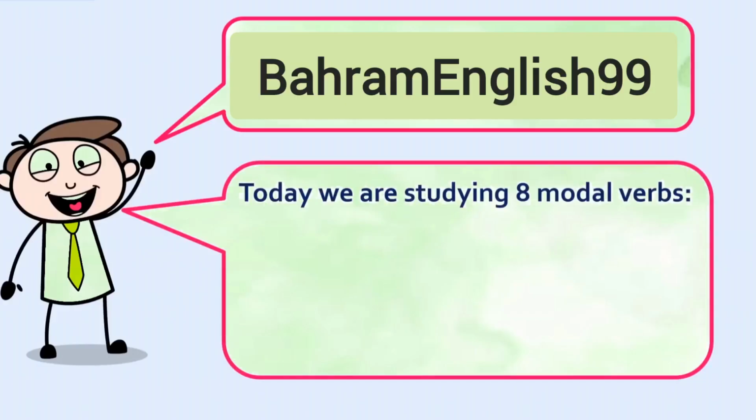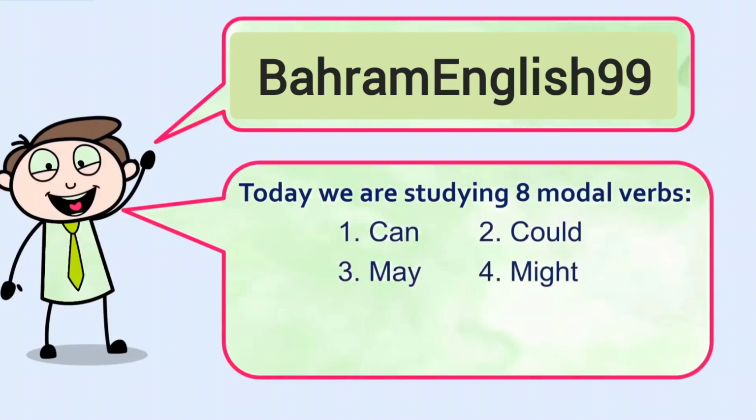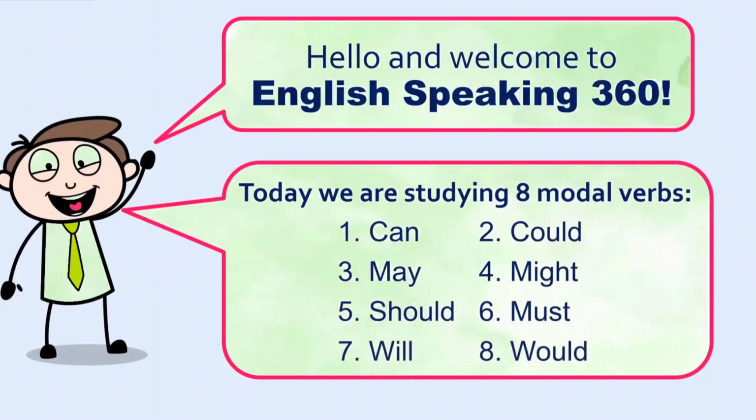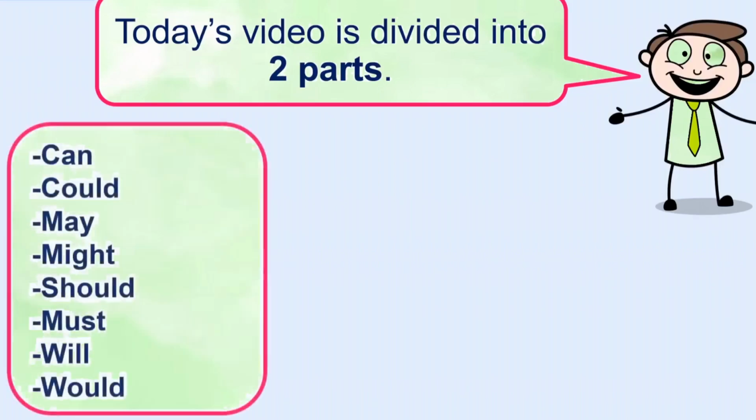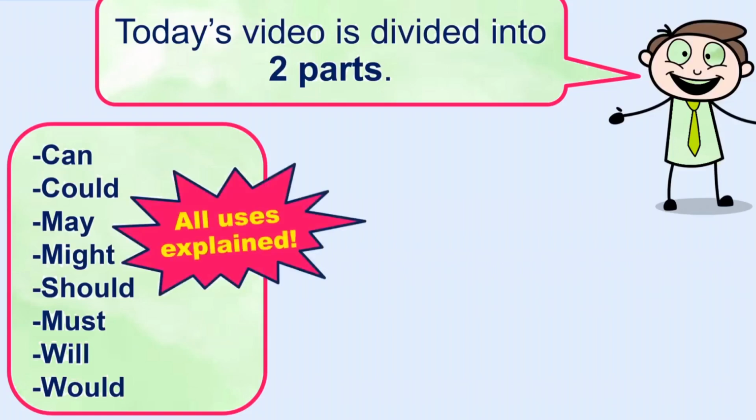Today we are studying 8 different modal verbs: can, could, may, might, should, must, will, and would. But today's video is divided into 2 parts, and this is very important. Part 1, we are going to take each and every one of them, and I'm going to tell you all possible uses for each one.